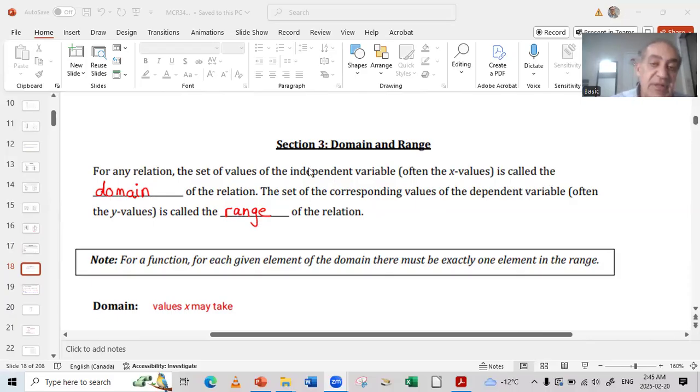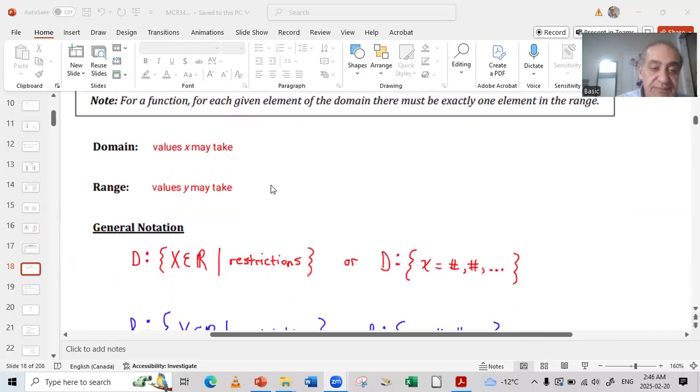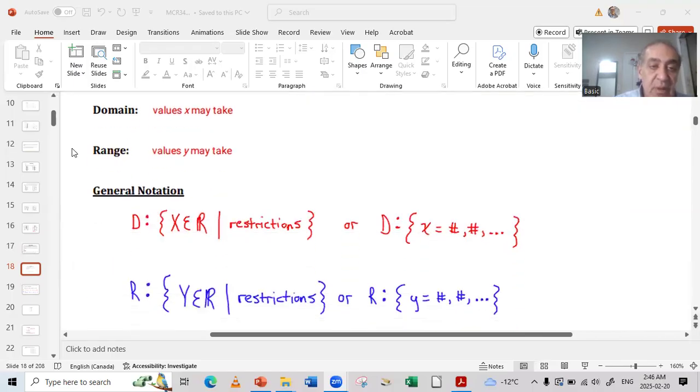Take care, the independent variable, like what we said before, is the one which affects the dependent. Okay, so here, for the notation, the domain is the values of X, and the range is the values of Y. We can write it in two ways. X belongs to real numbers. This sign means belongs. X belongs to real numbers.